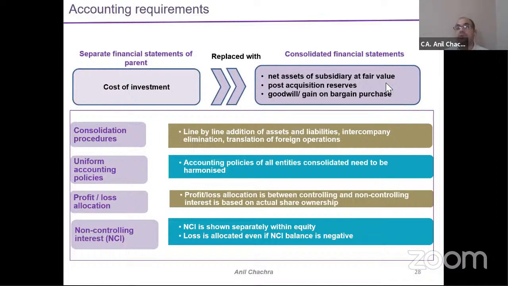Now let's come to a practical scenario wherein I am a parent and I have a subsidiary, and I am consolidating my financials with my subsidiary's financials. Suppose I am using the WDV method for depreciation, and my subsidiary is preparing its financials using the SLM method.